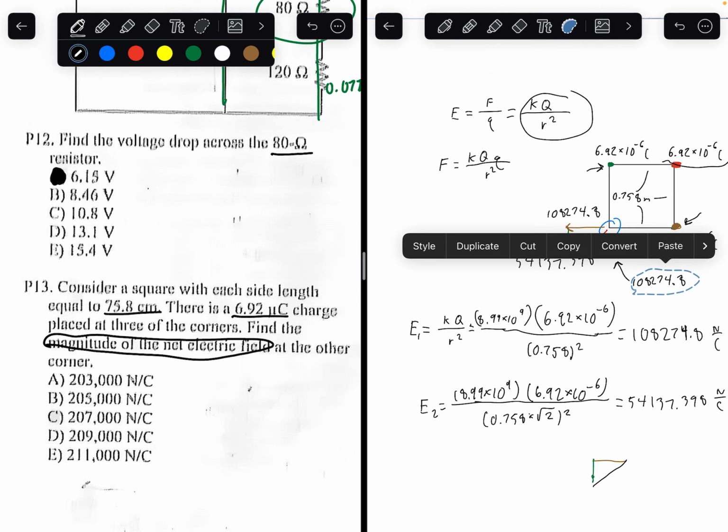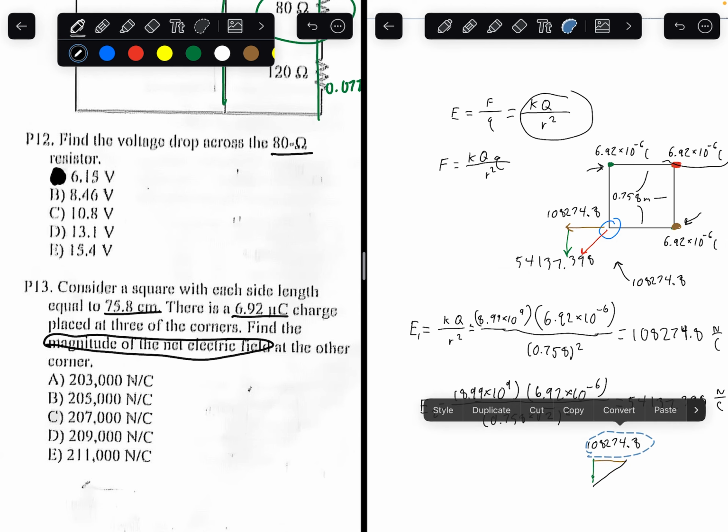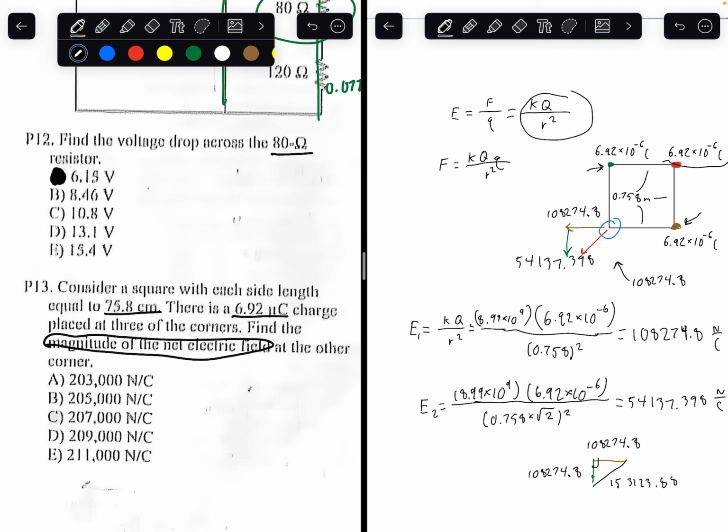Both legs will be this value. What would the hypotenuse be if this is a right triangle? The hypotenuse is just this number times the square root of 2, because this is a 45, 45, 90 degree triangle. So the hypotenuse is 153,123.685. So that's the hypotenuse of the triangle.